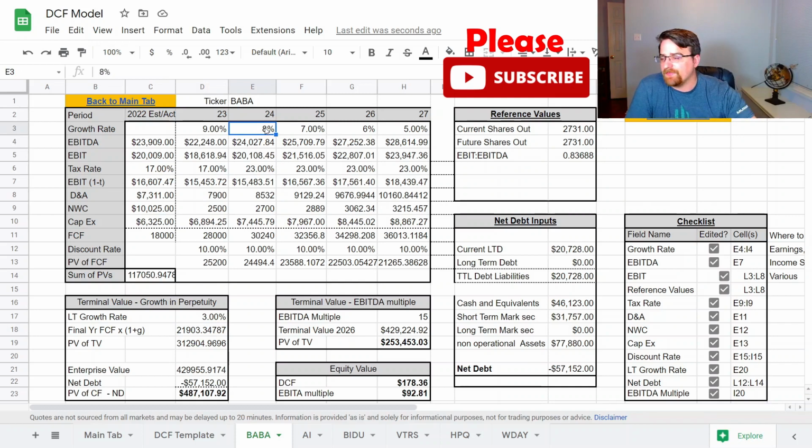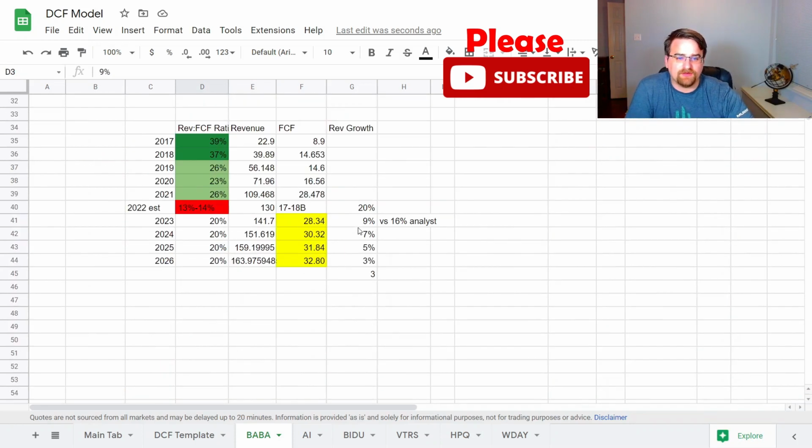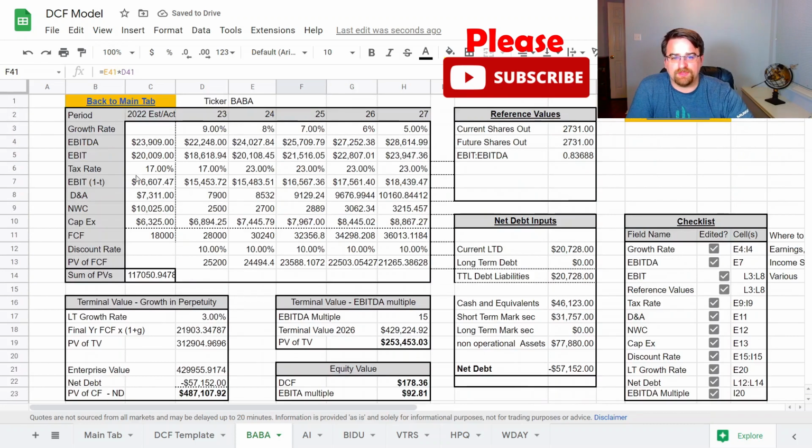Let's say I'm wrong about this, okay? Let's say the growth down here is going to be closer to 16%, which is what analysts are estimating. And then after that, it goes to 14, then it goes to 12, then 10, then 2% every year. Basically, that gets us $30 billion.